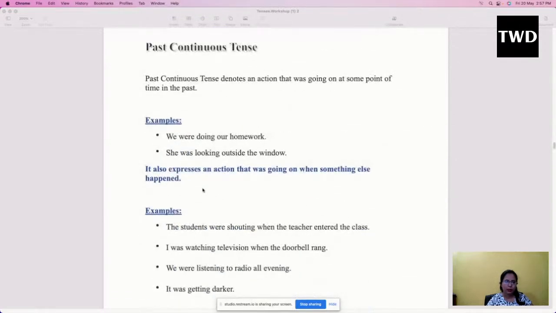Then we saw past continuous tense. Again, the moment I say continuous, that means our main verb will be coming with ing, but we will be using one helping verb to show people that yes, this action was actually happening in the past. We were doing our homework. The moment you say were, people will understand yes, in the past you were doing. But say for example the same sentence we want to change to present tense, then what we will say, we are doing our homework. That means at present we are doing our homework. So can you see how the whole meaning of the sentence changes with the usage of the helping verb, right?